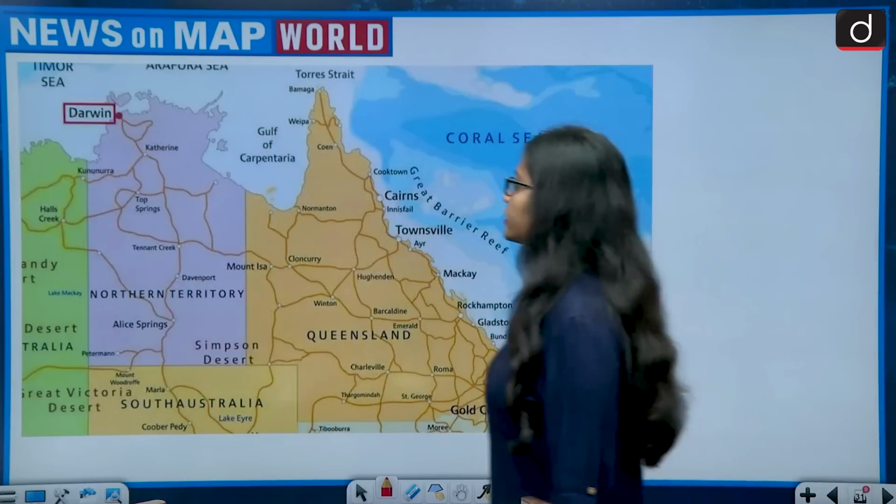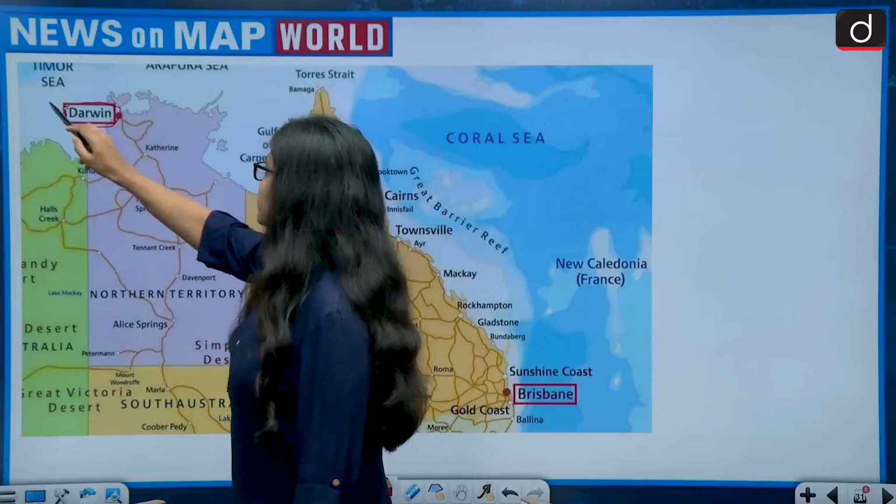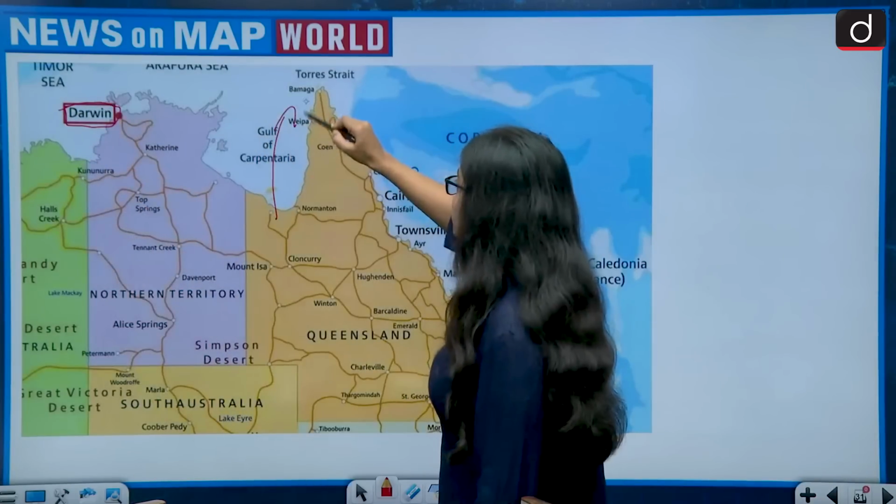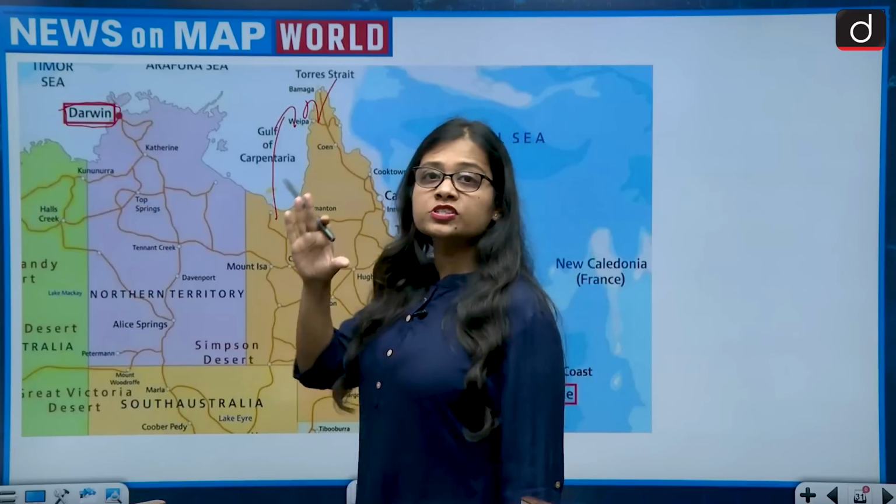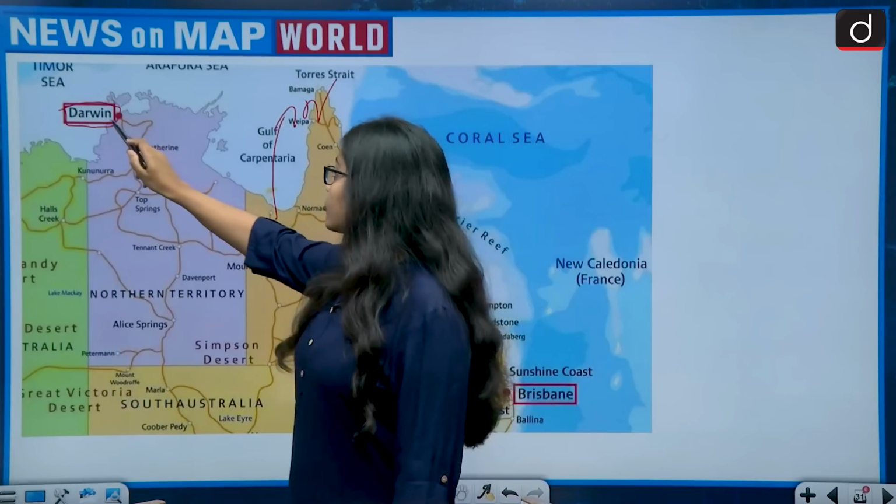Then there is Darwin. Darwin is situated in northern Australia, and it is one of the most important cities because there is Darwin Port.